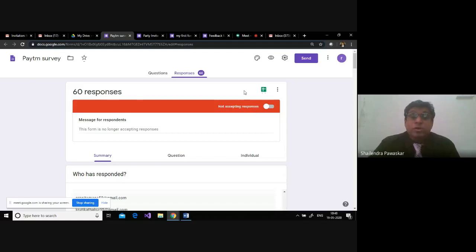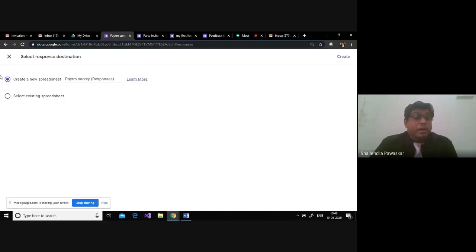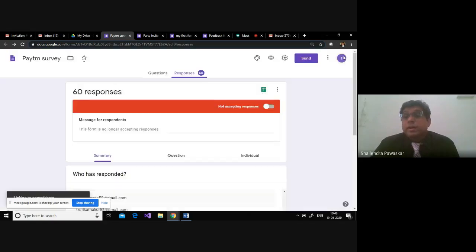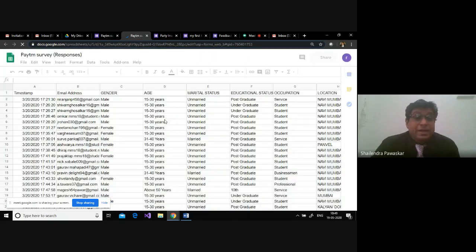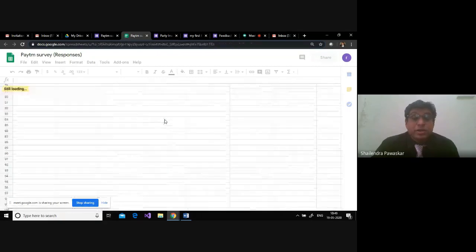Right. Now, if I want to download this particular respondent data into a drive, now this is a form, right? I need to know how many respondents I have already there. So I see this particular sheet part. So this is a symbol of spreadsheet. I can create here. Now I can create a new sheet or maybe select existing. So this is the first time I'm creating, so definitely it will create a new sheet. And at the right side you can get a create. See, at the bottom it will be creating. You will get a notification of creating and automatically, so this is the data which has been collected by the student in a form.